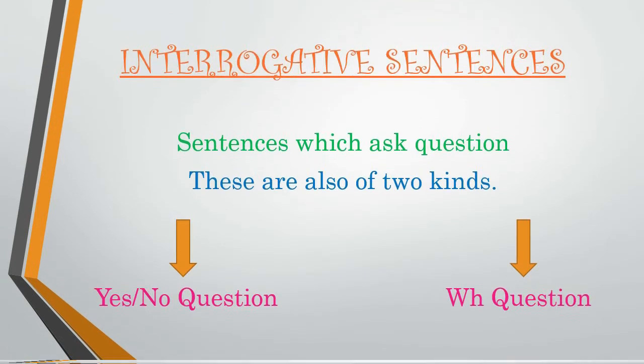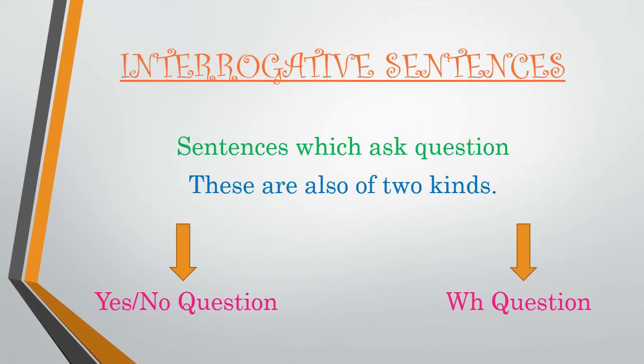Now comes the second kind of sentences, interrogative sentences. What are interrogative sentences? Sentences which ask questions. As you know, police do interrogation of criminals. Okay, so what does this interrogation mean? It means they ask questions. Okay, so interrogative sentences are also of 2 kinds. Yes-no questions and second one, WH questions. Now this is a little bit complicated, so understand it very carefully.